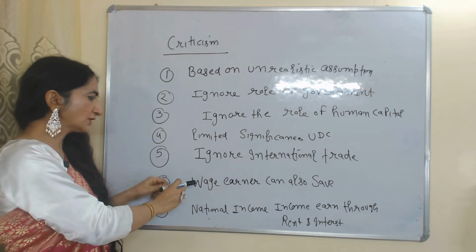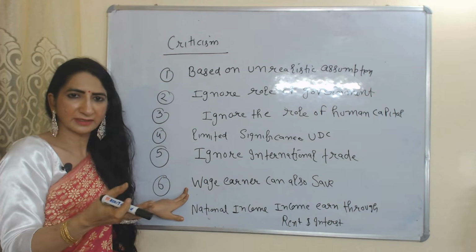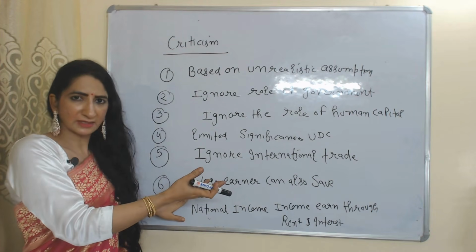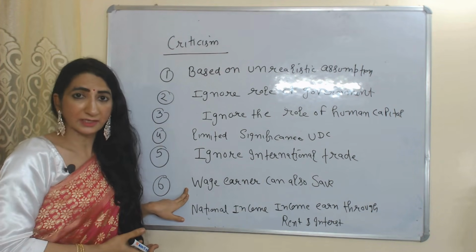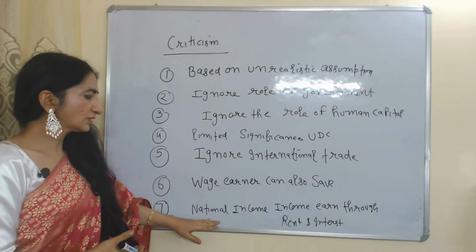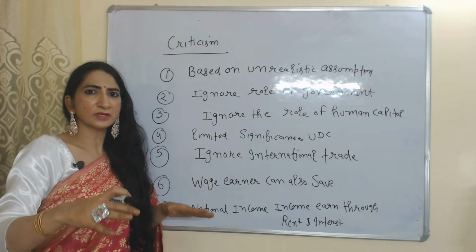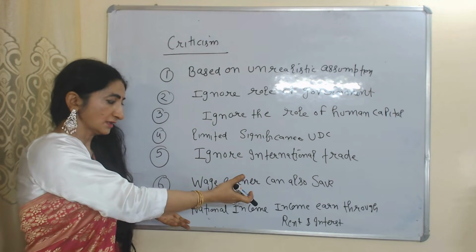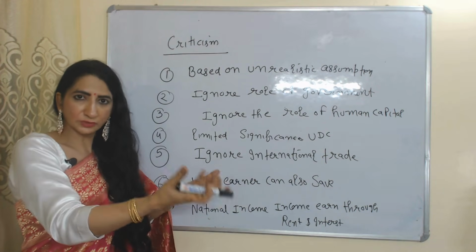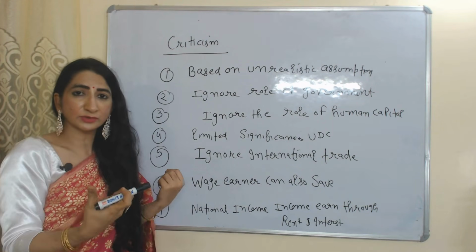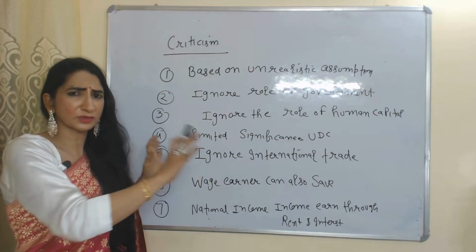And according to this model, only profit takers can save. Wage earners cannot save, but in reality, wage earners can also save. And according to this model, national income only includes profit and wages. But people earn income through rent also, people earn income through interest also, but this model ignores this.